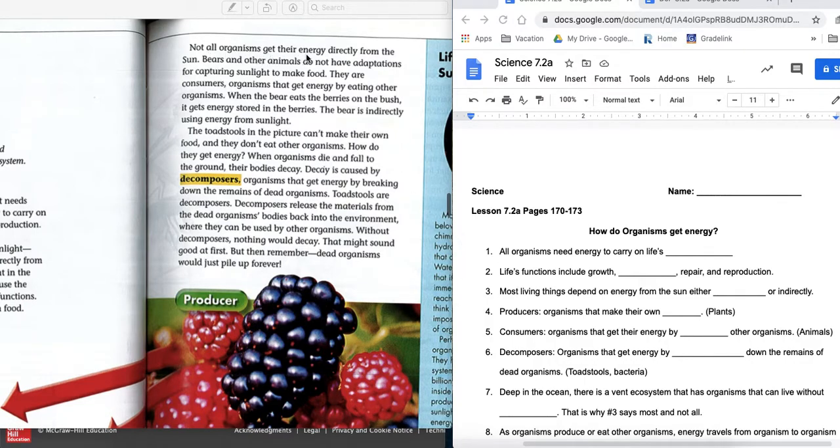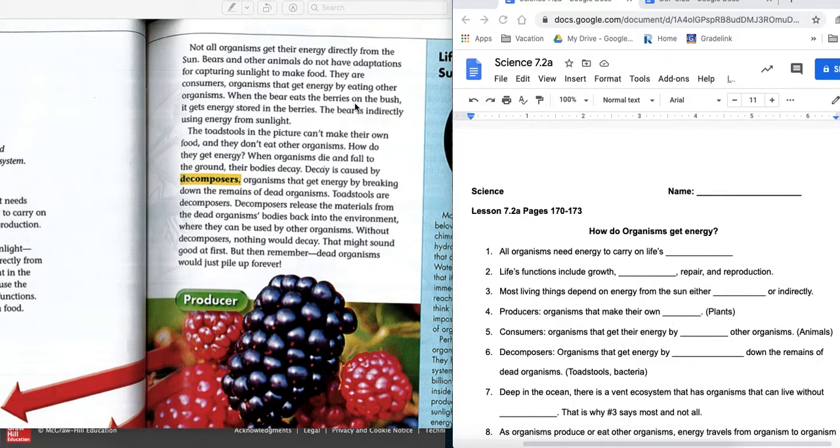Not all organisms get their energy directly from the sun. Bears and other animals do not have adaptations for capturing sunlight to make food. They are consumers, organisms that get energy by eating other organisms. So you're down here with consumers getting their energy by eating other organisms. That's us, guys. We are consumers.